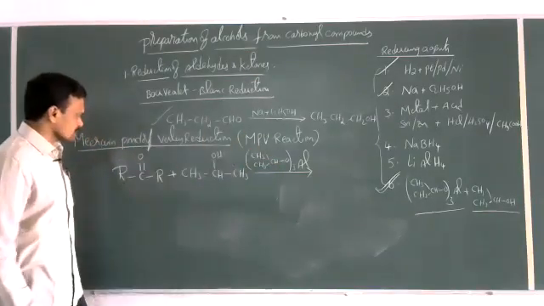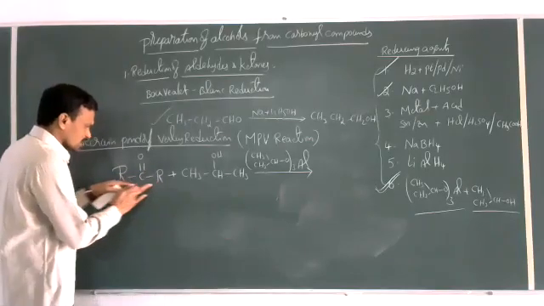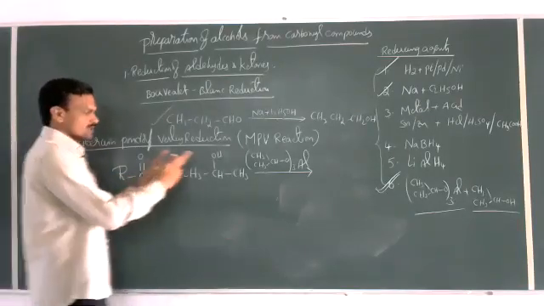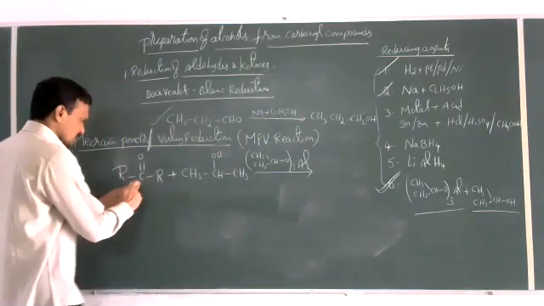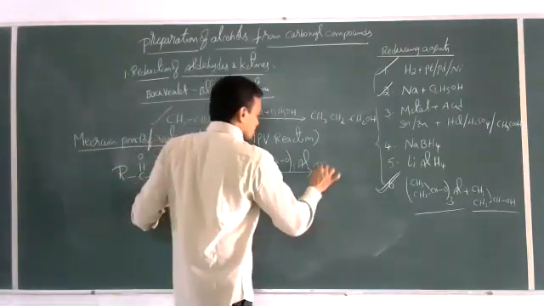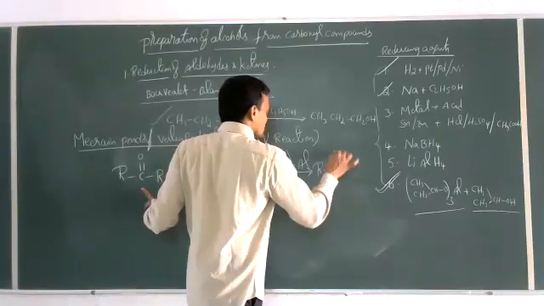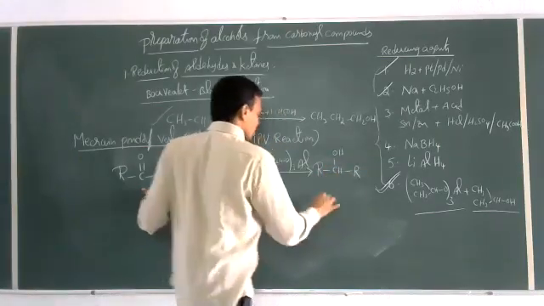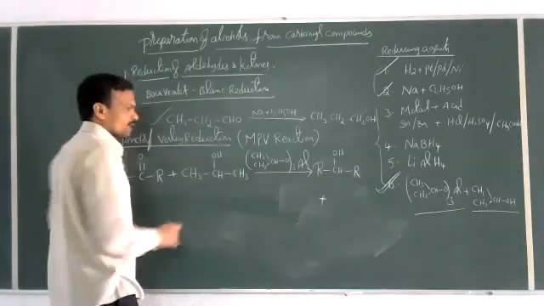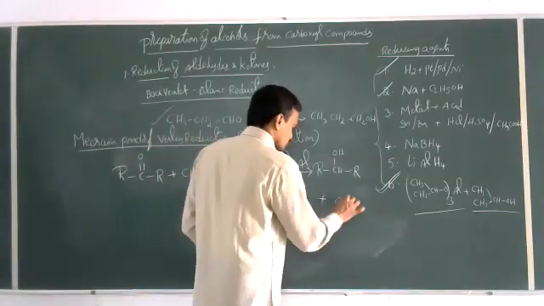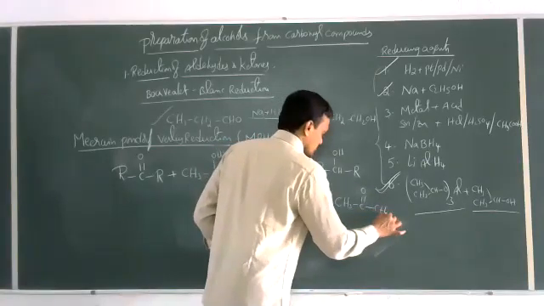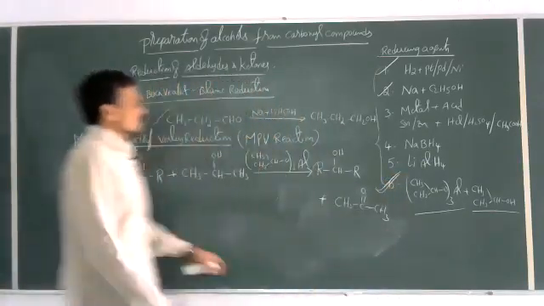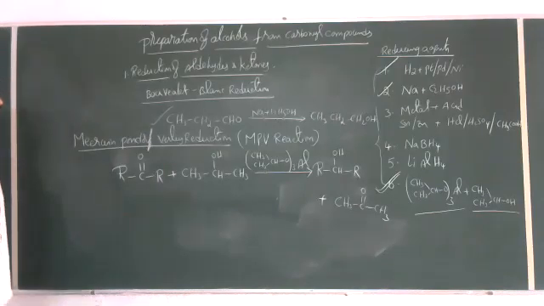So what change takes place here? This ketone is reduced to alcohol, and this alcohol is oxidized to acetone. That means this ketone is reduced to R, CH, OH, R, and this isopropyl alcohol is oxidized to acetone, CH3CO, CH3. So this reaction is called the Meerwein-Ponndorf-Verley reduction.